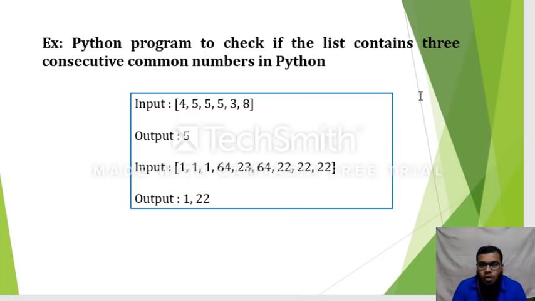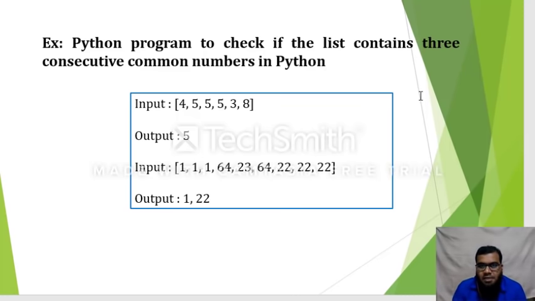The problem description is, I need to find a number which is repeatedly present in the list. How many times? At least 3 times. I need to find the numbers that are repeated at least 3 times in the list.